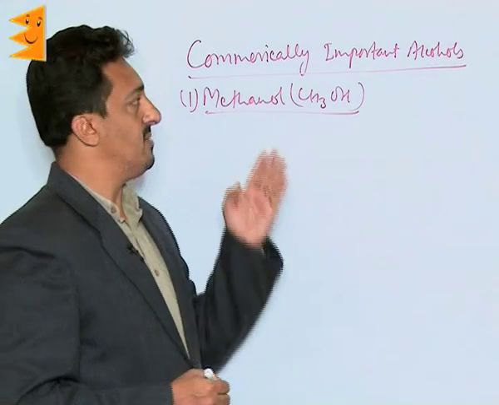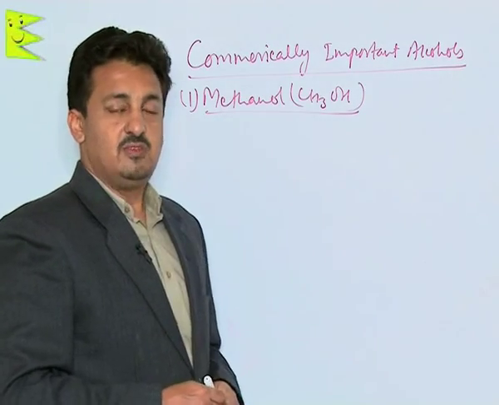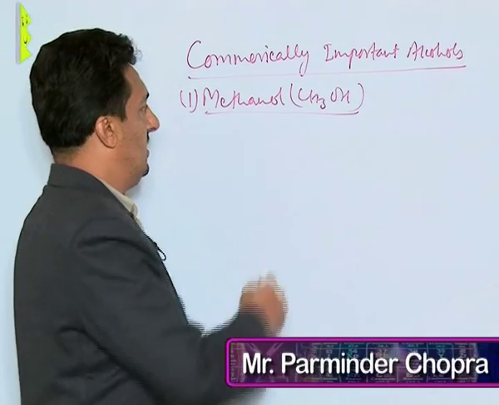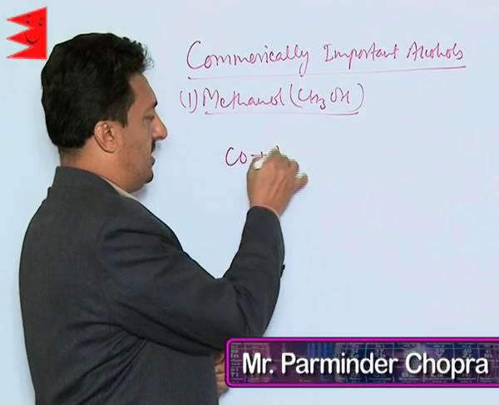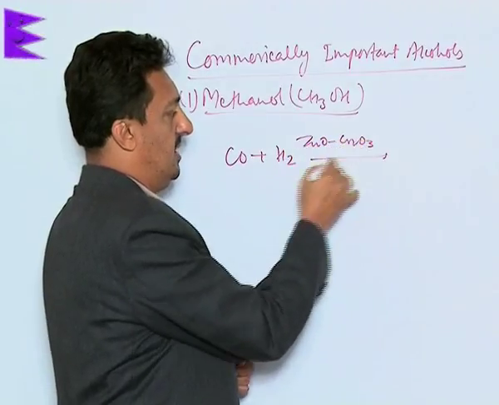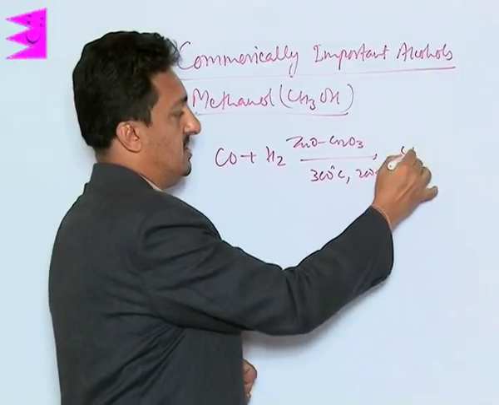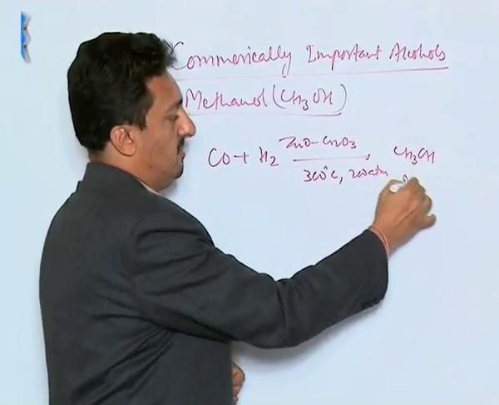Now let us see some commercially important alcohols. The first one in the list is methanol, which is also called wood alcohol. Methanol is obtained from water gas when it is treated with zinc oxide and chromium oxide at around 300 degrees Celsius and 200 atmospheric pressure. It gets converted to methanol.